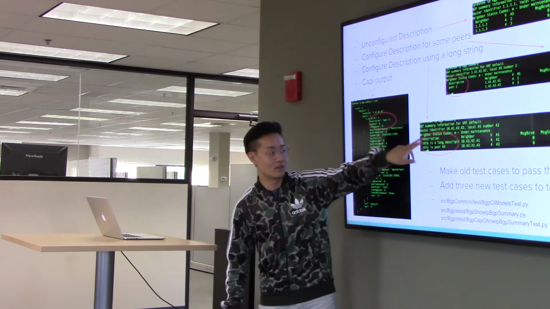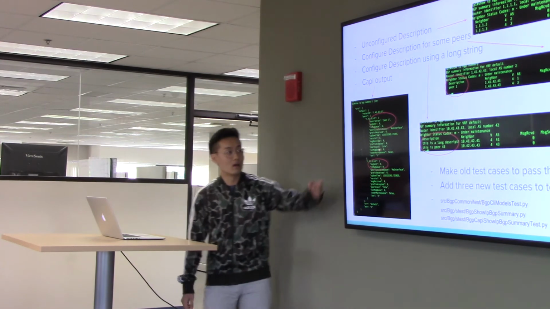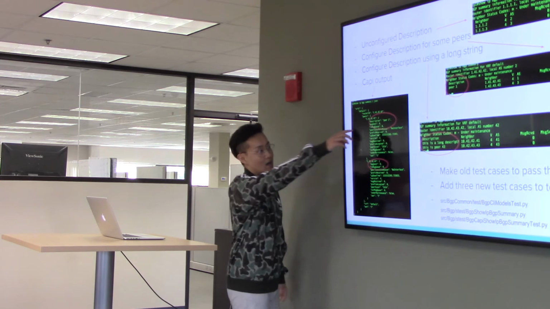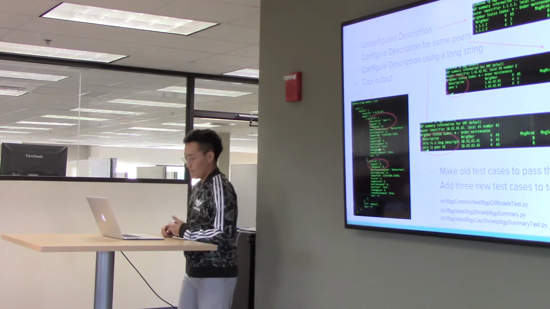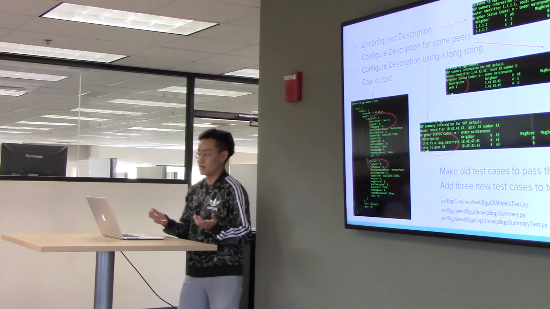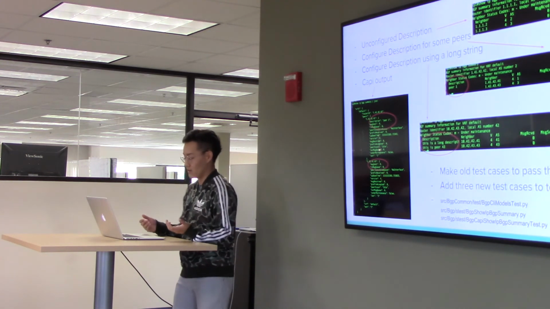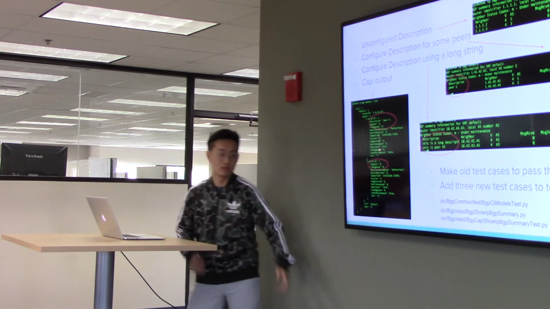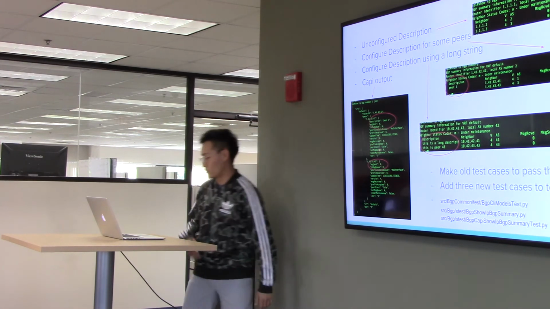So this is what it looks like. This is the copy output. If we don't have description configured, it's not showing up. If we have description for some peers, we show you the description. Because we are changing the output here, we can imagine there's a lot of tests that will fail, right? So I made some changes to the old test cases to make them pass, and also added 3 new test cases to test the new output with description.